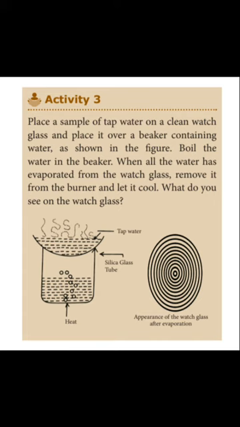What can we see on the watch glass? We can see a number of concentric rings of solid matter deposited on the watch glass. These are the dissolved solids left behind after the evaporation of water. From this activity, we confirm that water can dissolve solids. What are the examples of solids which can dissolve in water? Salts, minerals, and impurities are the solids dissolved in water.